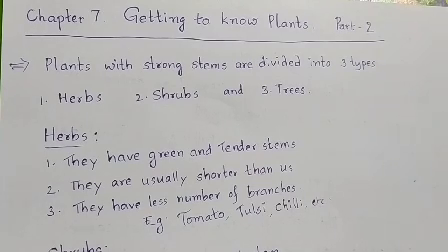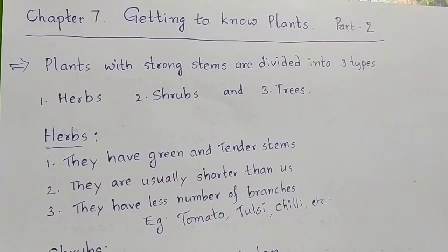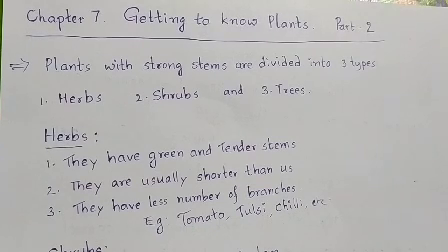This classification is based on the size of the plant, strength of the stem, and the pattern of the branching of the plant.